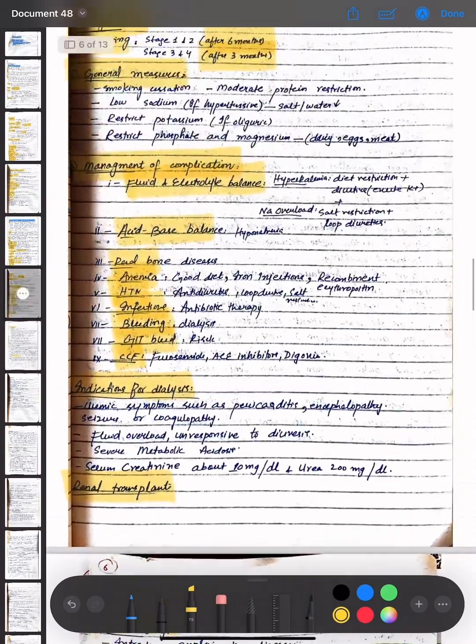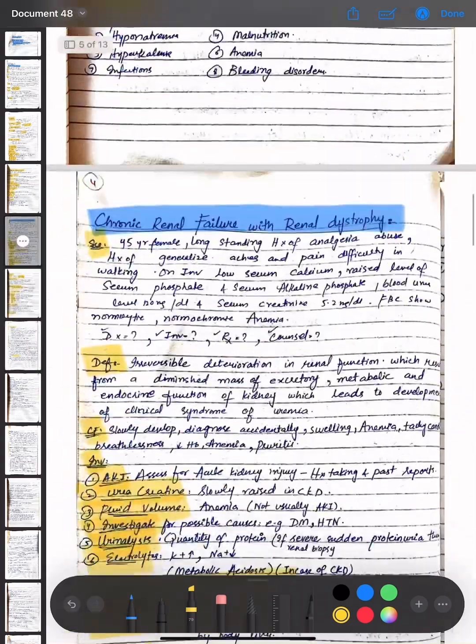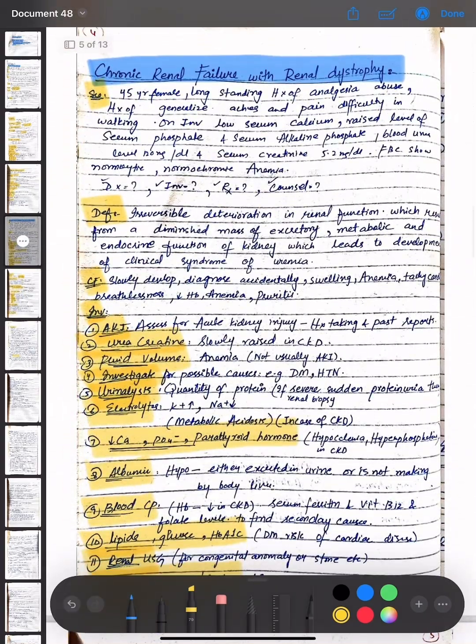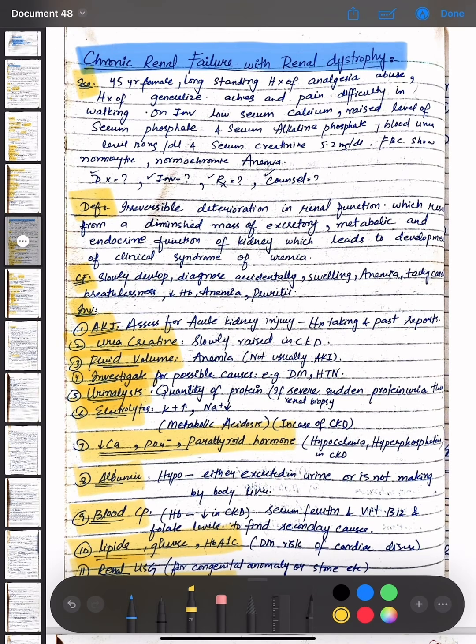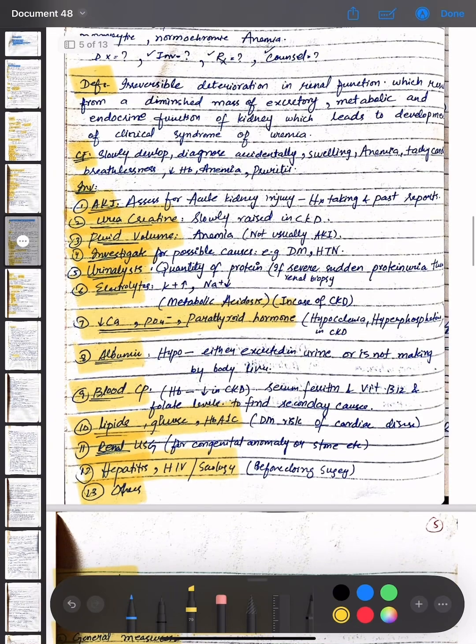Okay, so we have discussed the topic chronic renal failure with renal dystrophy. We had a scenario, then we discussed the definition, the clinical features, and the investigation options, which are AKI, urine, urea, creatinine, fluid volume, urinalysis, electrolytes, decreased calcium, phosphates, parathyroid hormone, and albumin, then blood CP, then lipids, glucose, and HbA1c, then renal ultrasonography, then hepatitis and HIV serology is checked, then